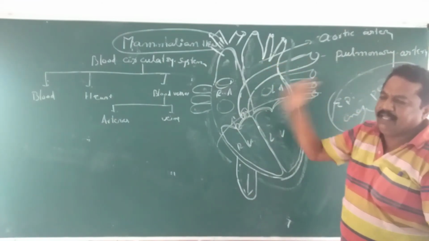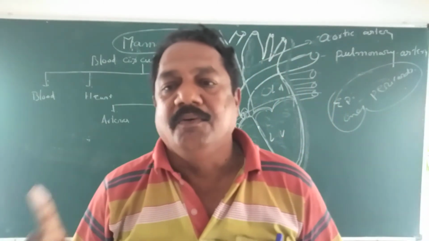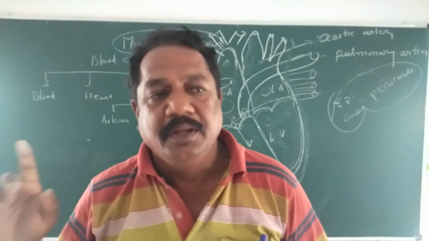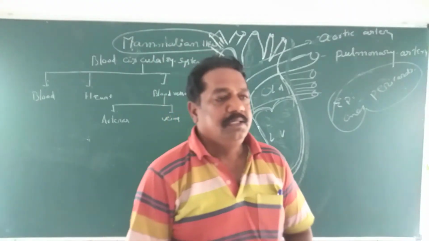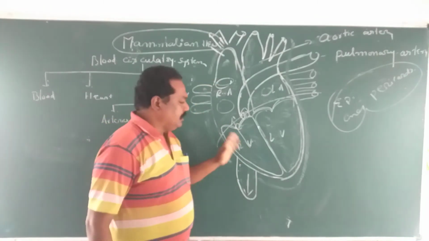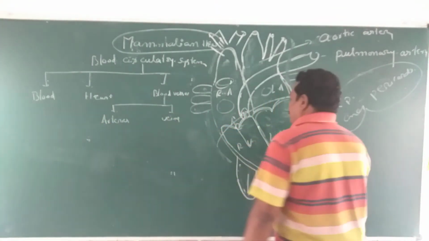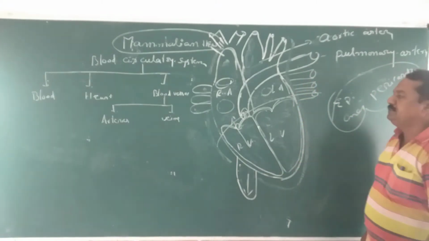That is why valves are useful for the one-way flow of any fluid movement. So that is why, with the auriculoventricular aperture and the tricuspid valve, backward flow movement is prevented.